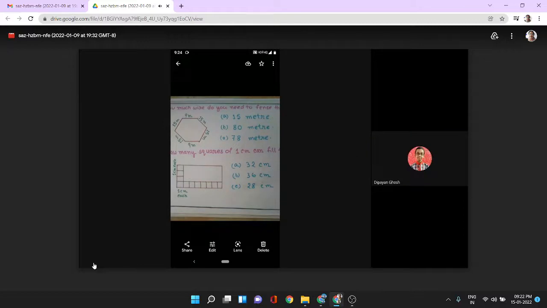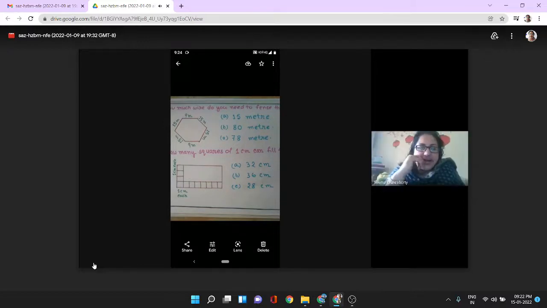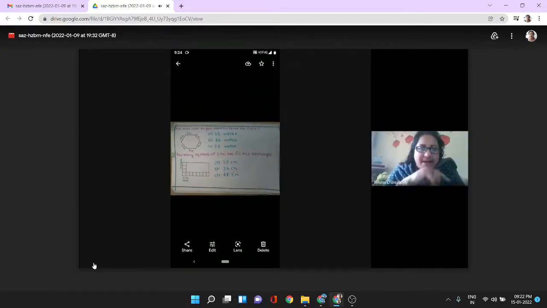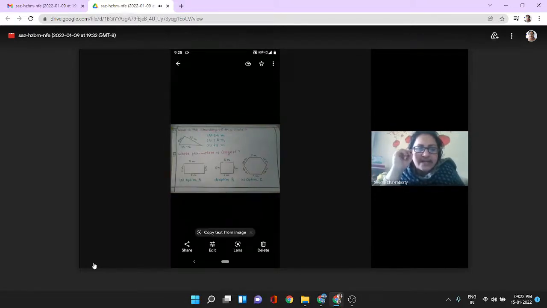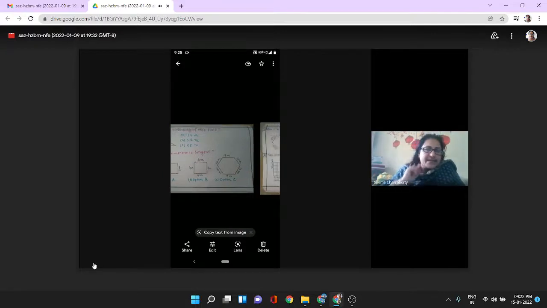Good. 32 squares, not centimeter. The option that you have given here, Bani, says 32 centimeter, but it should not be centimeter, it is squares. 32 squares, 36 squares, 28 squares. Okay, get this rectified. Correct it because you are asking about squares. Okay, fine. Next.